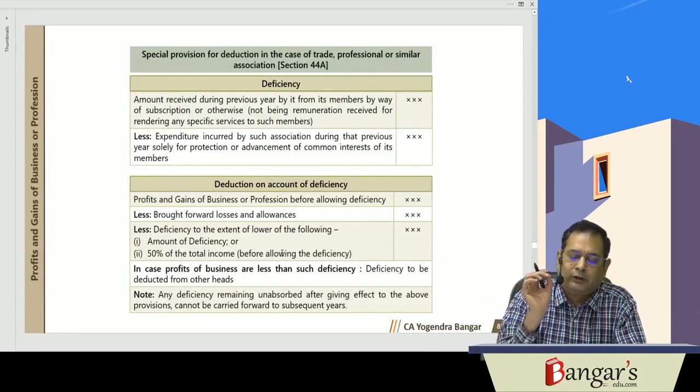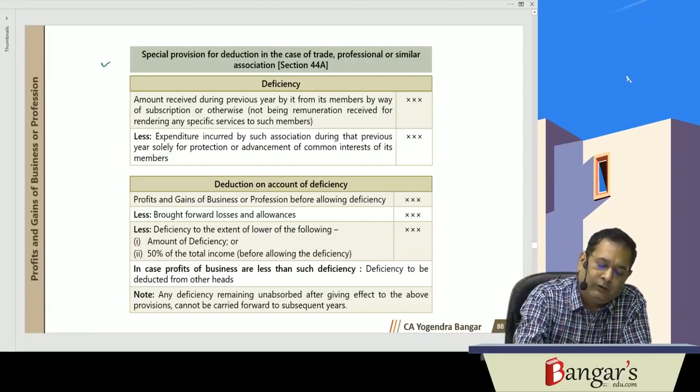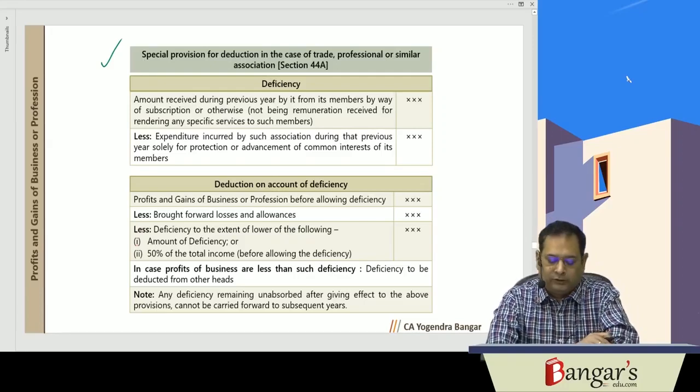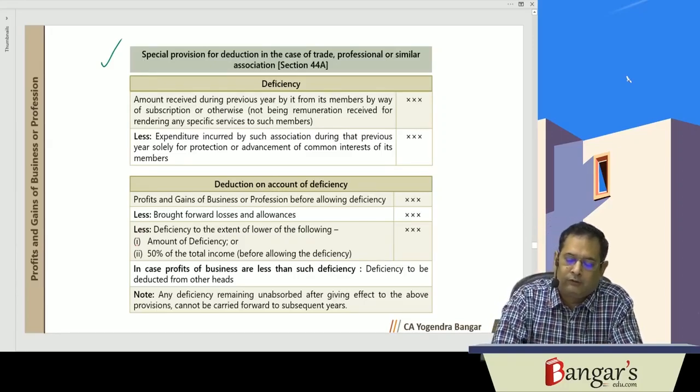Then we come to section 44A. It is dealing with special provisions for deduction in case of trade, professional or similar association.